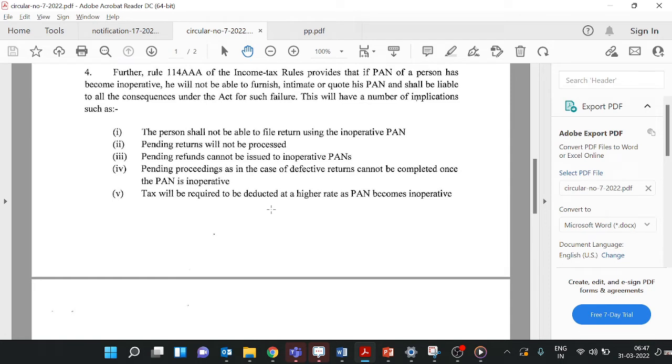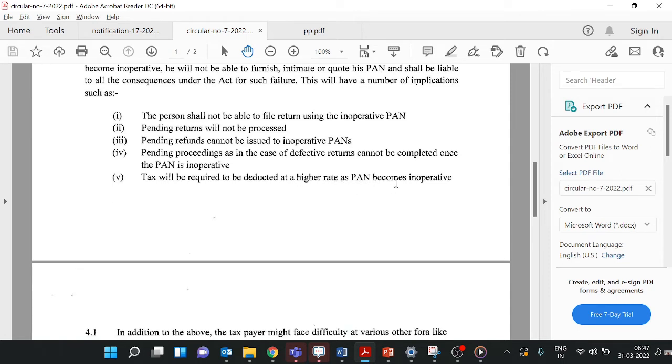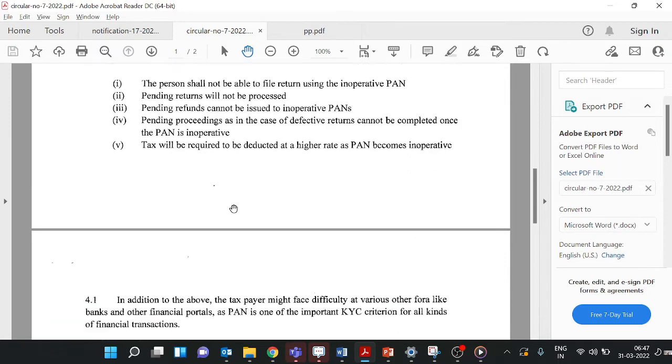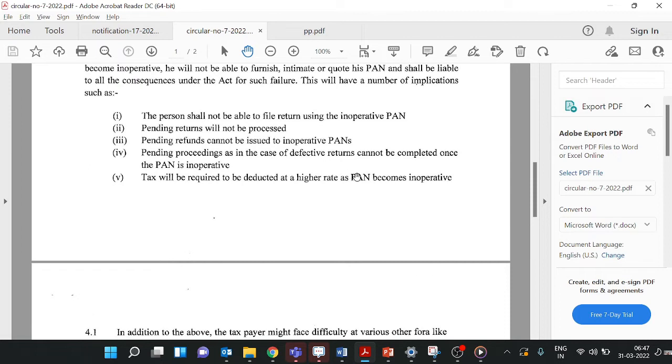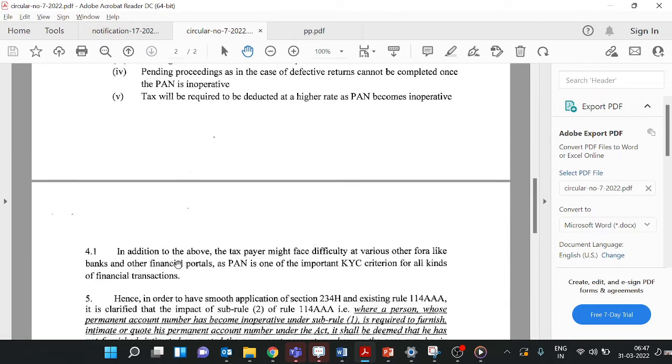Tax will be required to be deducted at a higher rate as the PAN becomes inoperative, that is under section 206AA. That rate is a maximum of 20%. In addition to all these 5 consequences, the taxpayer might face difficulty at various other fora like banks and other financial portals, as PAN is one of the important KYC criteria for all kinds of financial transactions.